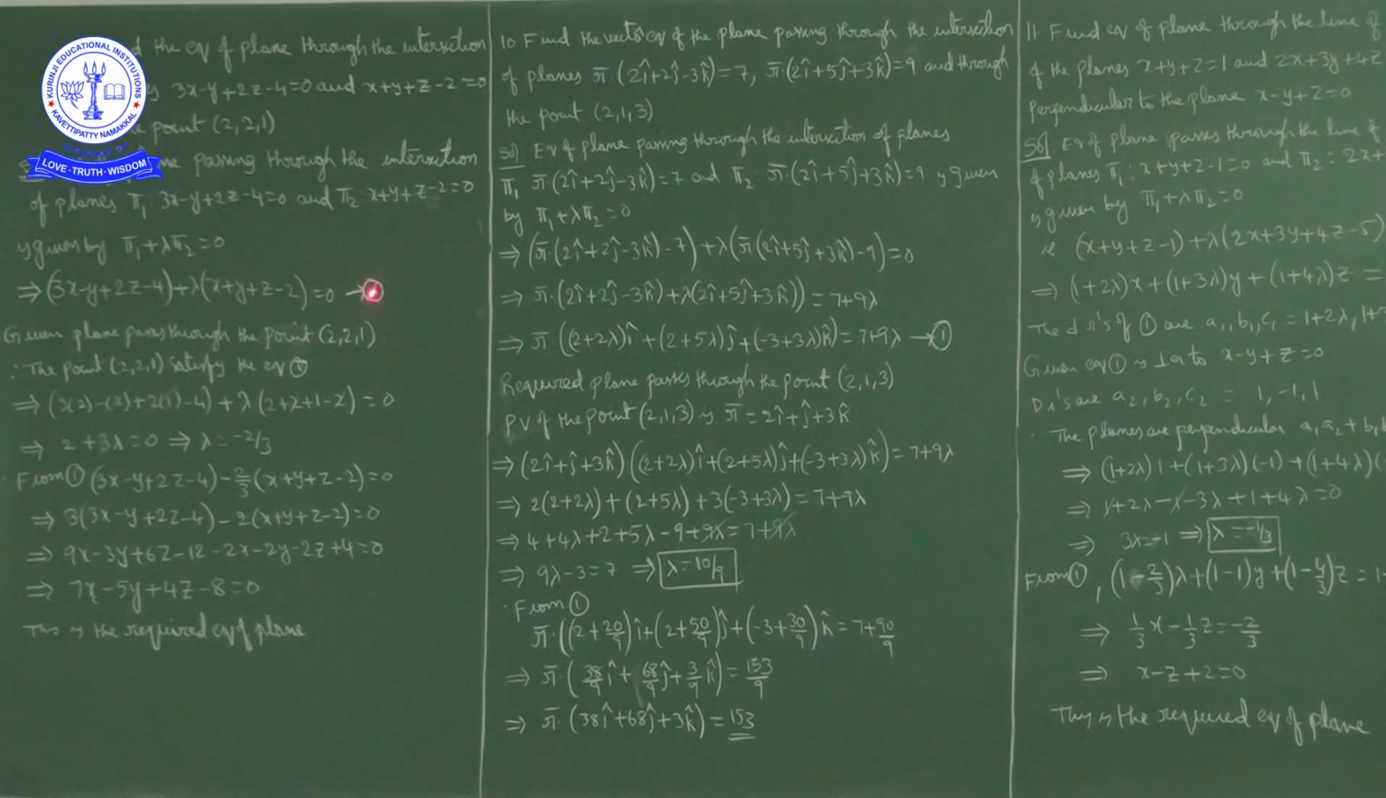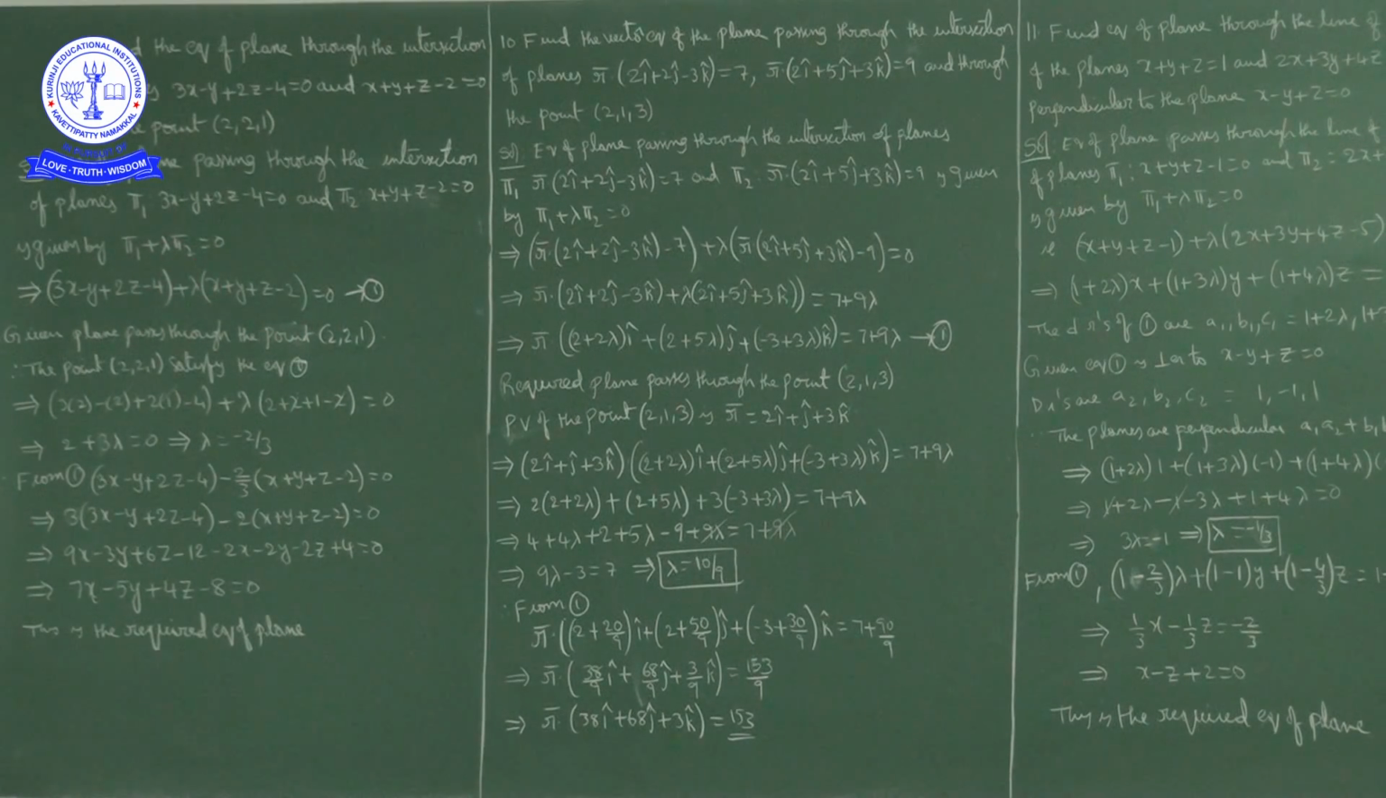What is given? The required plane is passing through the point (2, 2, 1). So this point (2, 2, 1) satisfies equation 1, because it is a point on the required plane. What we got is the family of planes passing through the intersection of two planes, pi 1 plus lambda pi 2 equal to 0. So this is the required plane.